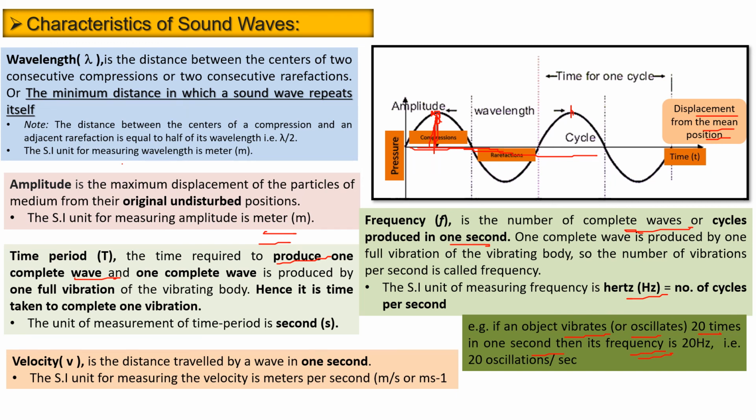Velocity is the distance traveled by a wave in 1 second. How much distance is traveled by a wave per second? That becomes the velocity, and the SI unit for velocity is meters per second.